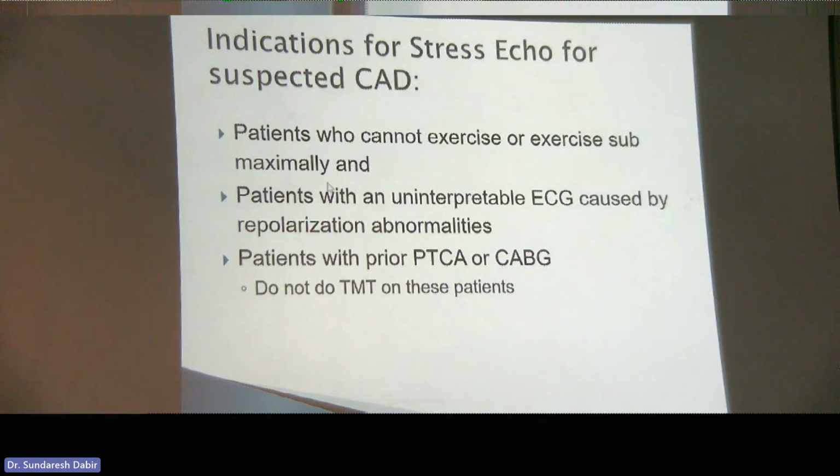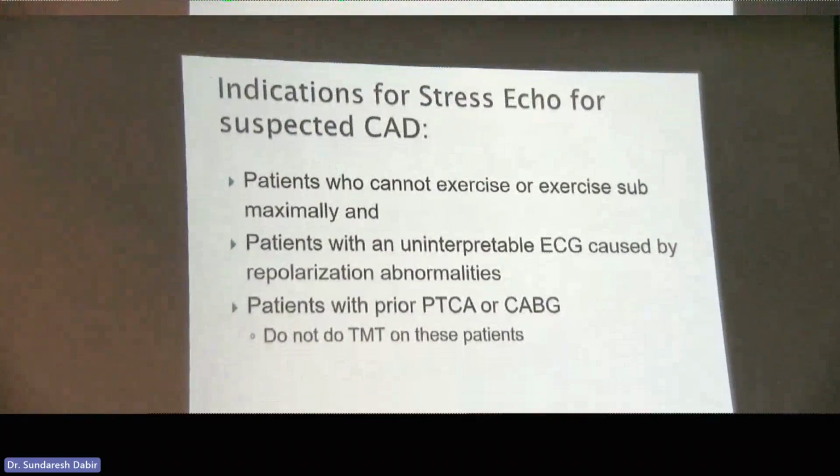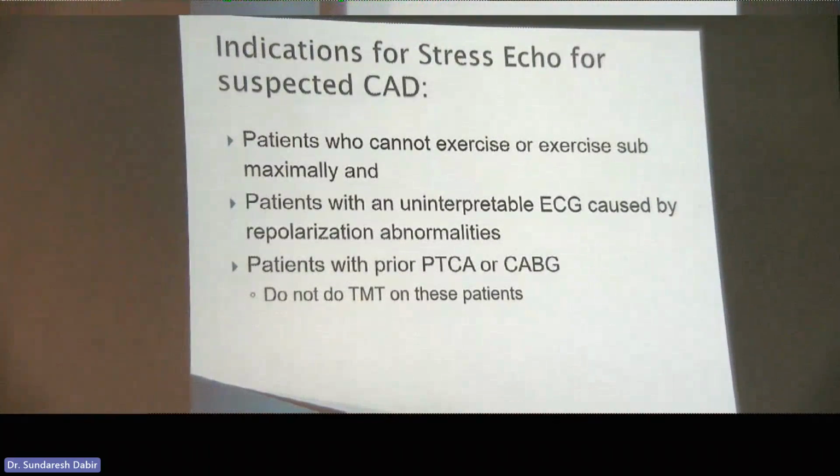How many of you are doing exercise stress echoes in your hospital? Let's see a show of hands. Okay, yeah, this is actually really important. How long does it take to do a DSE? 45 minutes, yeah. How long does it take to do an exercise stress echo? 20 minutes max, right? 25 minutes max. So your throughput in your echo lab is much faster if you're doing these.